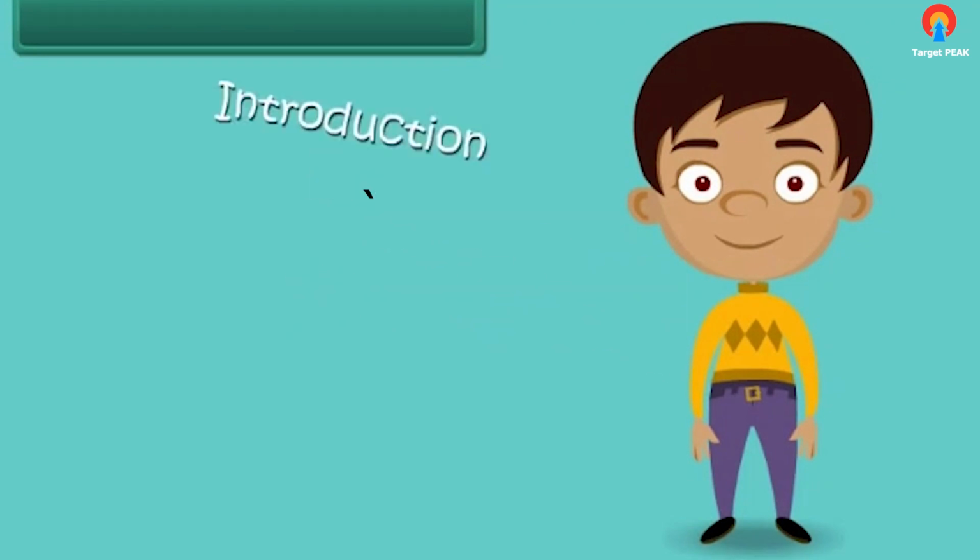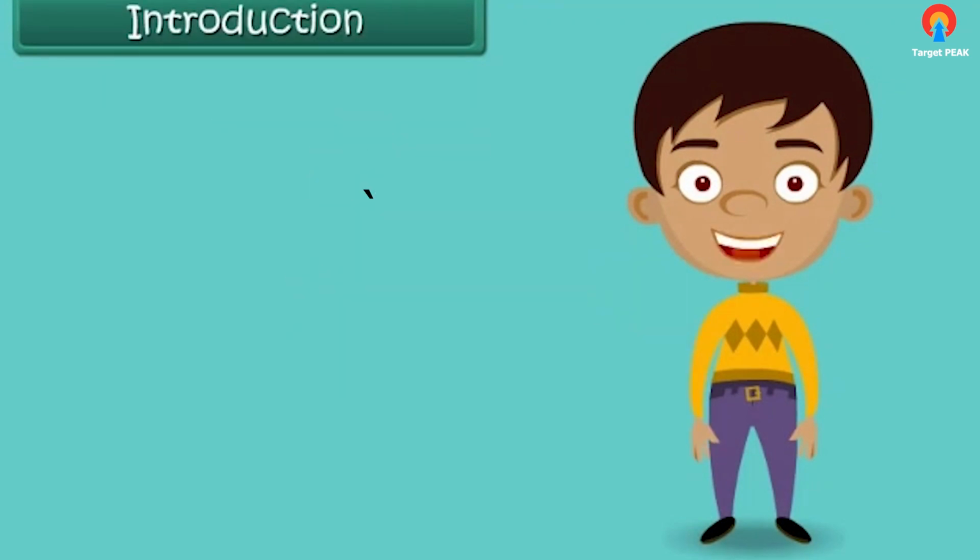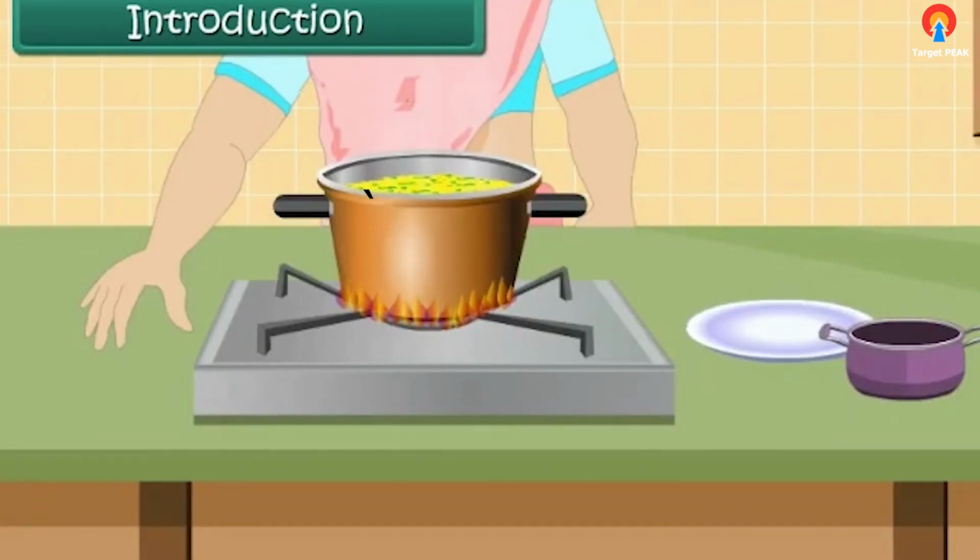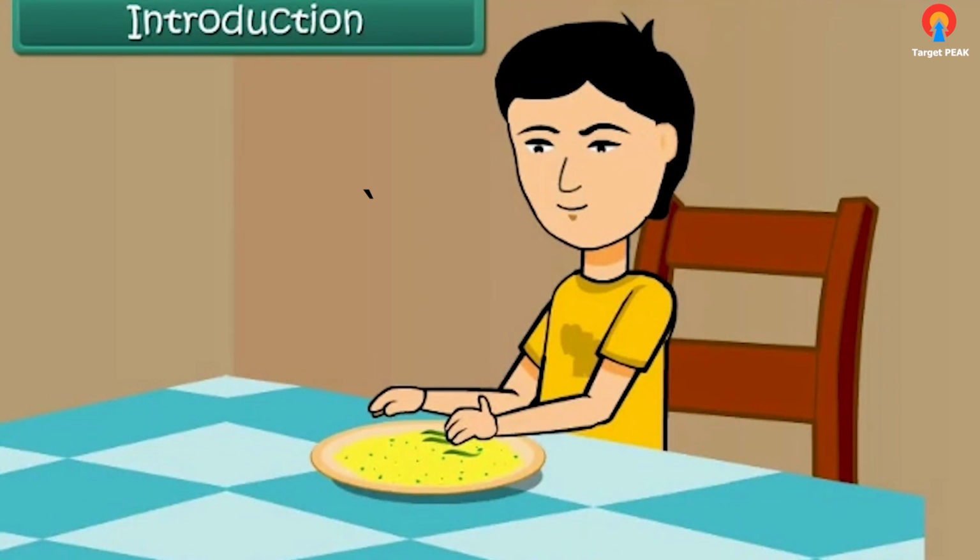Introduction. Hello children, let us take up for discussion a topic closely related to our daily life. Your mother prepares poha for you and spices it up with green chilies. And you simply don't like green chilies. What will you do? Obviously, you will carefully pick out every piece of chili before popping some poha into your mouth. A similar exercise is done by your mother when she is preparing to cook food for the family.